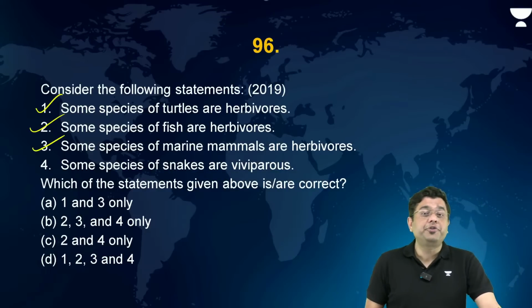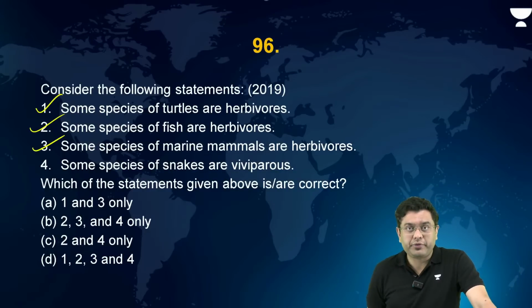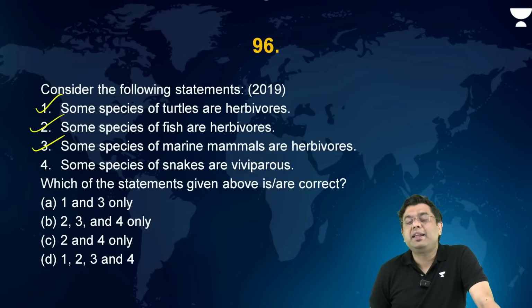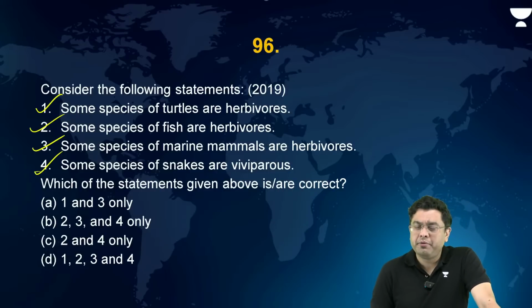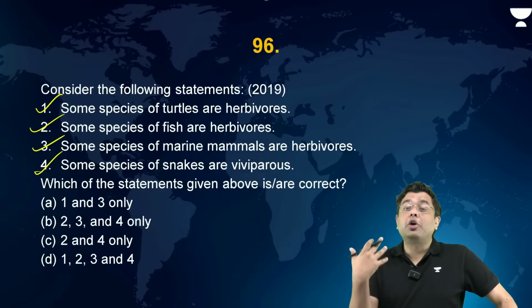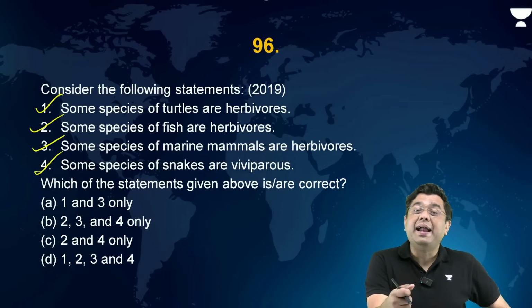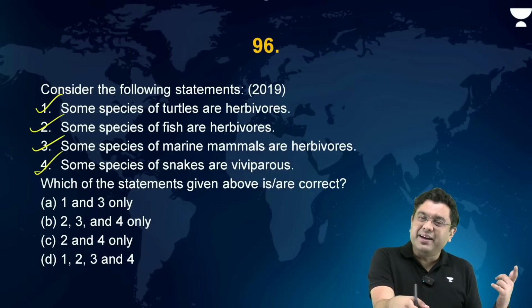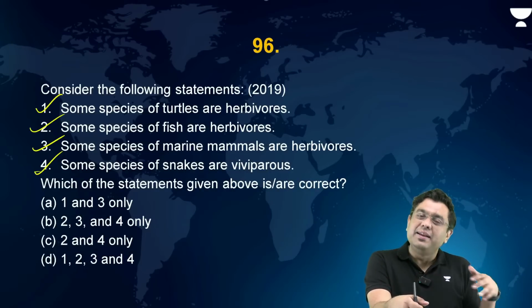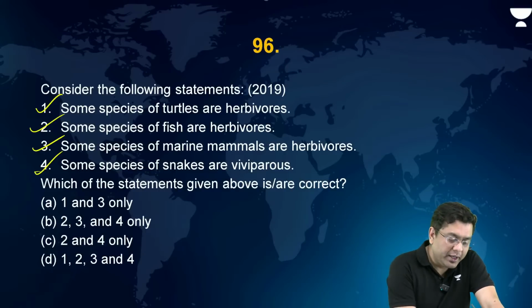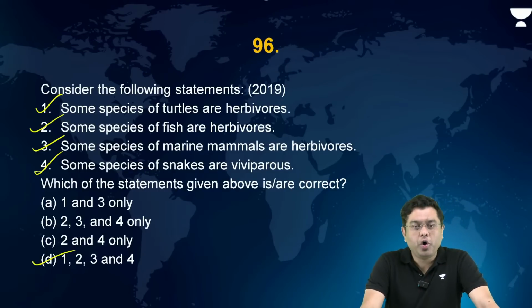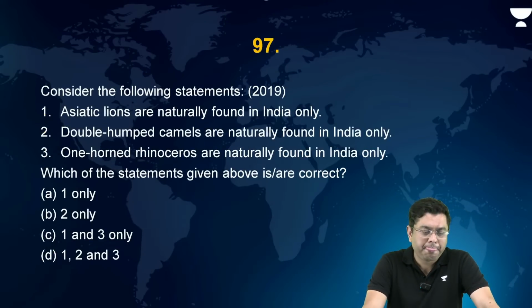Some species of snakes are viviparous. That is, they give birth to the live ones. This is also correct. Right? For example, the boa constrictor, the green anaconda that you have. These are the snakes which don't lay eggs. They give birth to the live ones in itself. Right? So here, 1, 2, 3, and 4, all of them are correct.